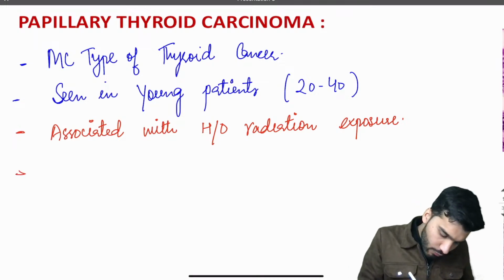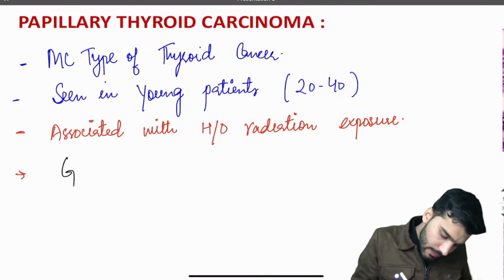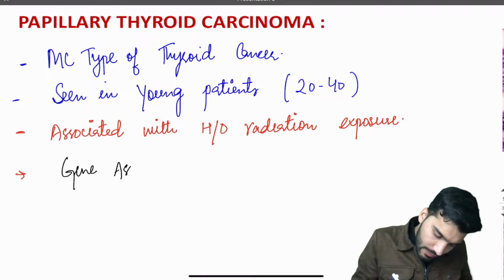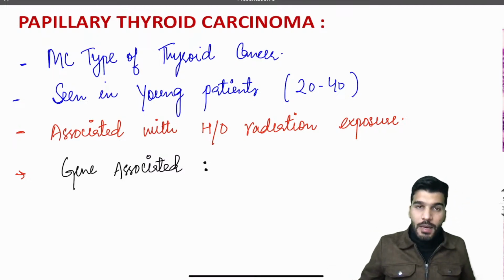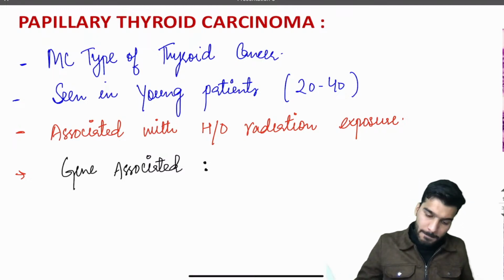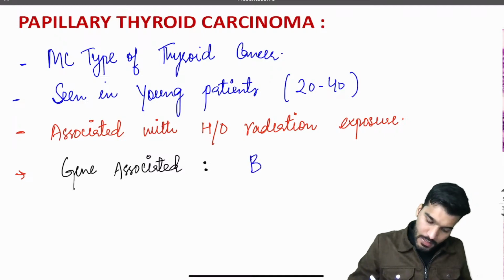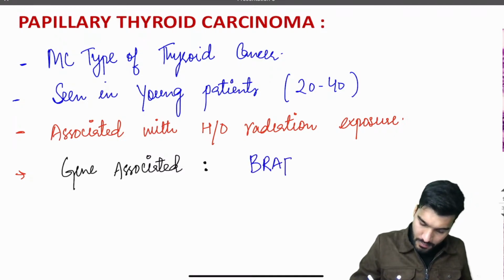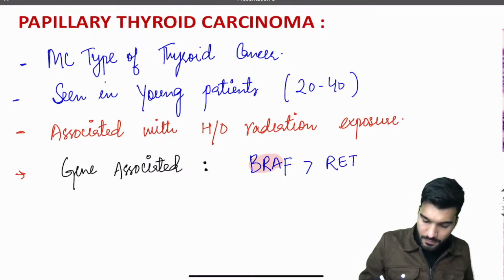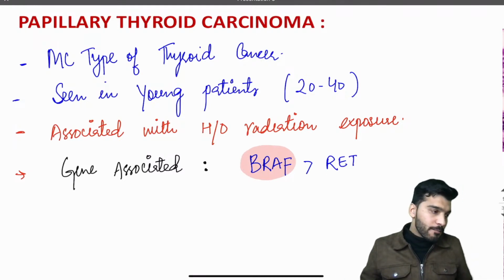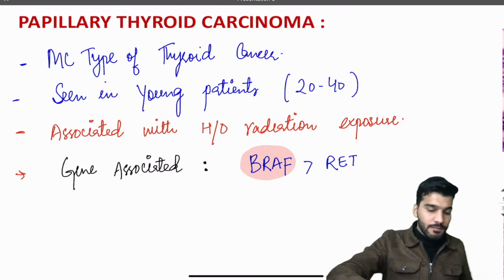Now any one of you, can you tell me what is the gene associated with papillary carcinoma of thyroid? Yes, it's going to be BRAF, followed by RET. But your one answer is going to be BRAF. Is that clear to everyone?